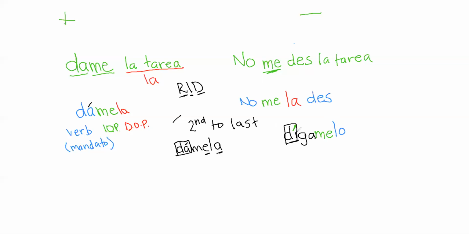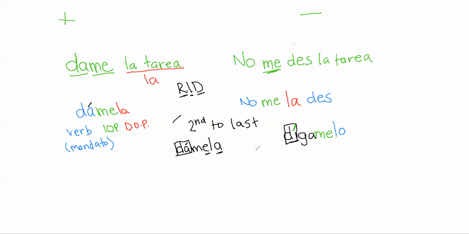Still going to have this written accent mark because now it's the fourth from last syllable that's stressed, which still is not the second to last syllable. So we have to note that with an accent mark, the written accent mark. So essentially, again, there are exceptions, as I gave you the very first one. Most verbs are going to have two syllables, or at least more than one syllable.